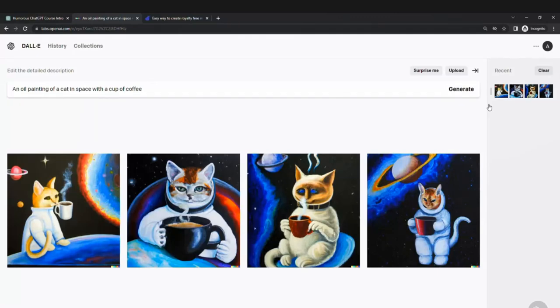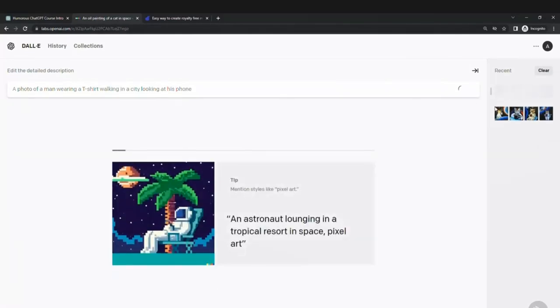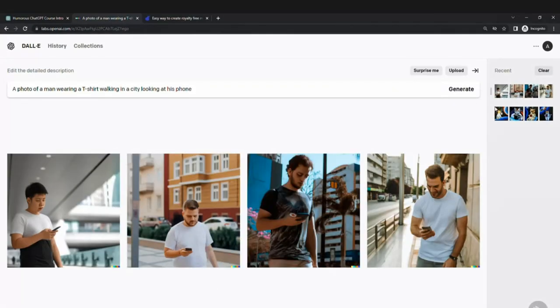Or maybe something a little bit more relevant to real life. Let's do a photo of a man wearing a t-shirt, walking in a city, looking at his phone. And there we go. So a really great example of generative AI for images specifically.